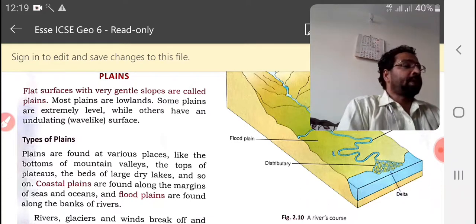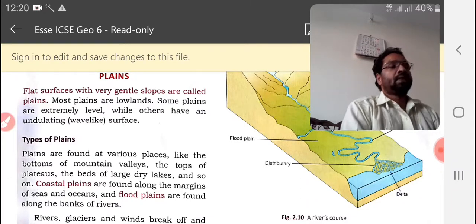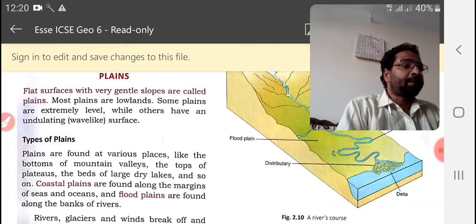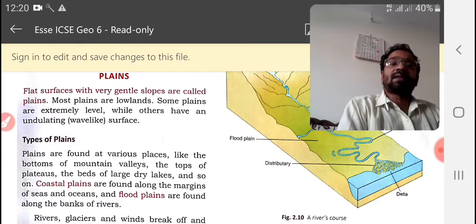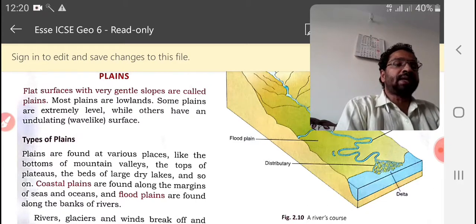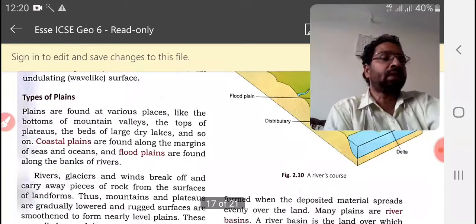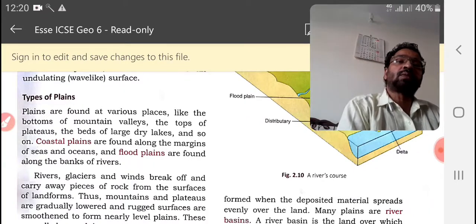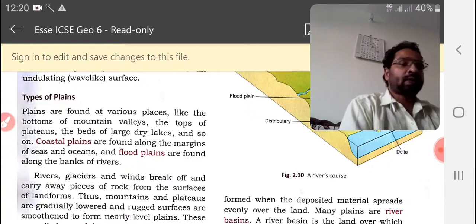Okay, types of plains. You can see there are coastal plains, flood plains, peneplains and river basins. These are the different types of plains. Plains are found in various places like bottoms of mountain valleys, the tops of plateaus, beds of large dry lakes, and so on. Coastal plains we can usually find below the bottom of a plateau as well as mountains.